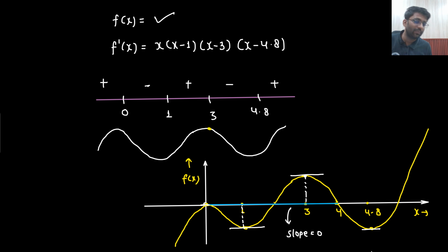Here also we are getting the 0 slope, but it is not included, right? They will also have the 0 slope. Here also the slope is 0, here also the slope is 0. But we need to comment between 0 to 4 only, and between 0 to 4, not at the boundary point as well.